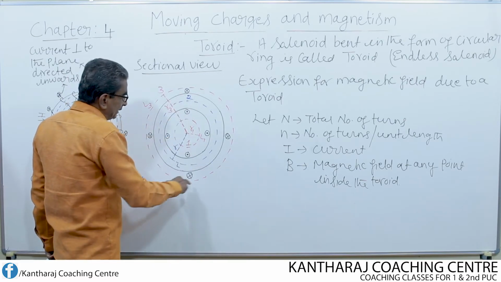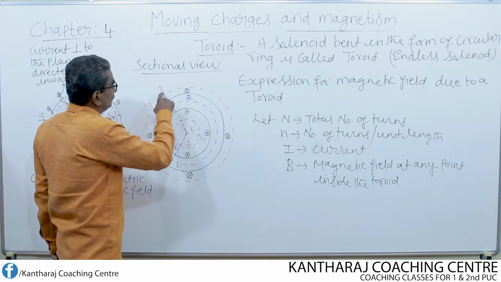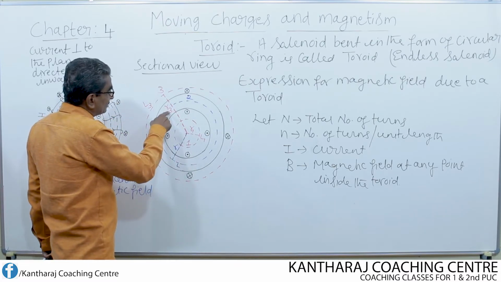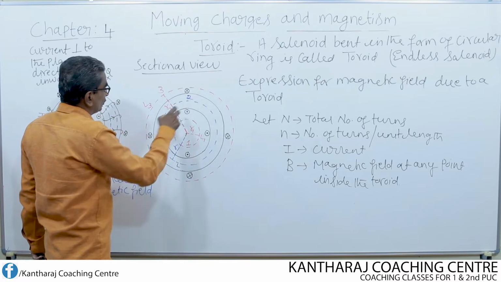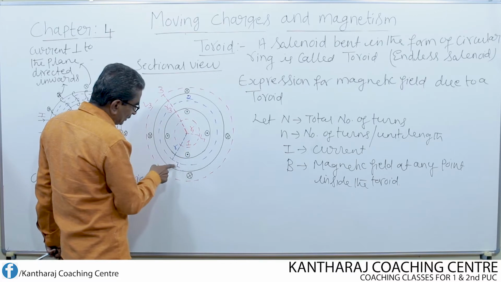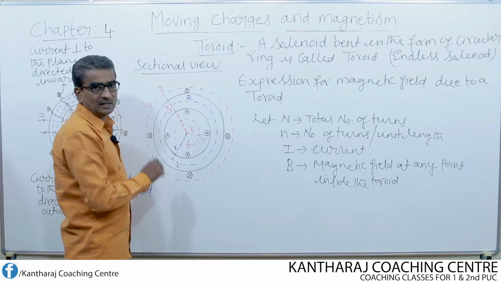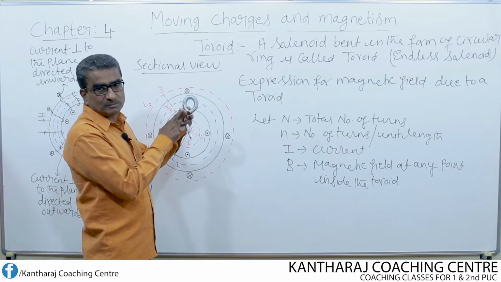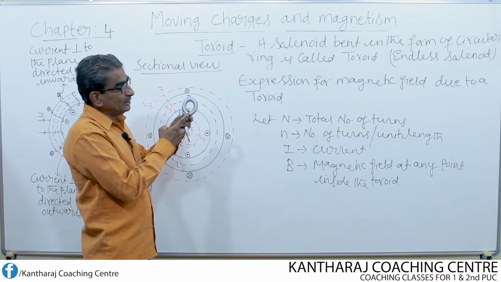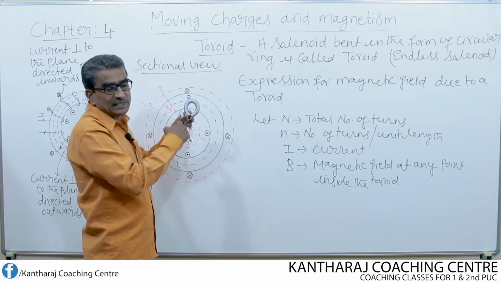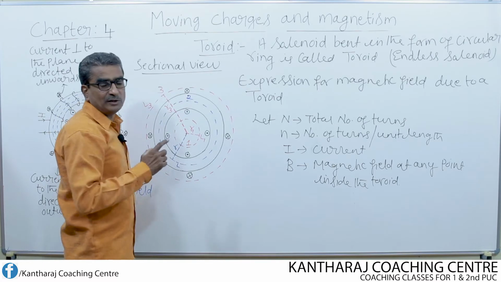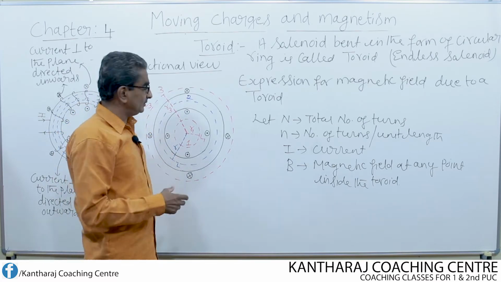And one more Amperian loop, that is Amperian loop 3 of radius R3, and its total length is L3. Then what is the total length of the Amperian loop 2? The total length of the Amperian loop 2 is L. Loop 1 is in the interior open space, loop 2 in the interior region of the toroid, loop 3 will be in the exterior region of the toroid. All these Amperian loops are of different radii and different length.